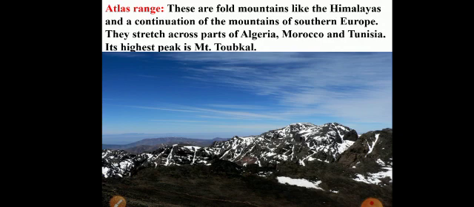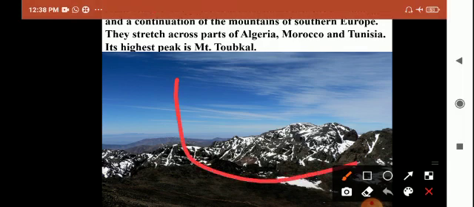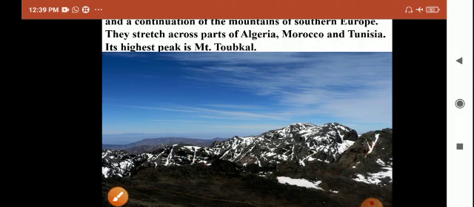These ranges stretch across Algeria, Morocco, and Tunisia, and the highest peak of this Atlas range is Mount Toubkal. Mount Toubkal is the highest peak of the Atlas mountains. Mount Toubkal is there in Tunisia.